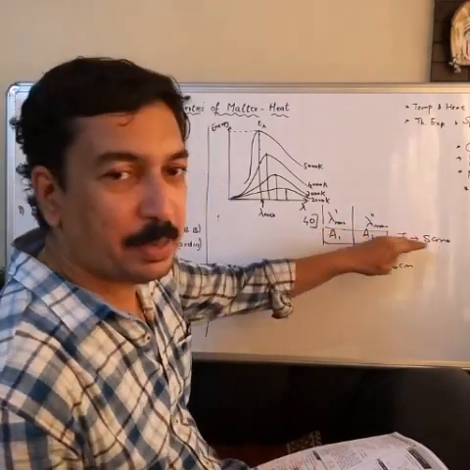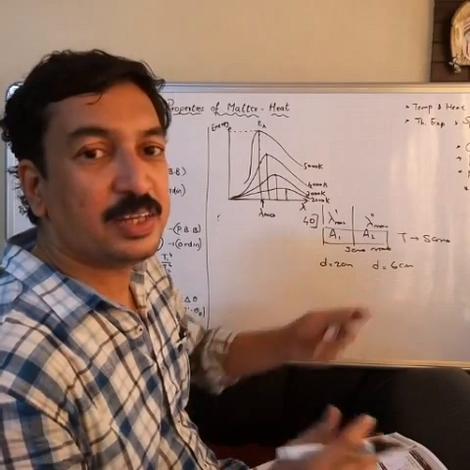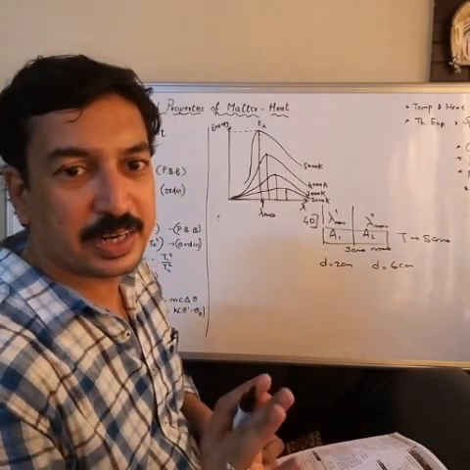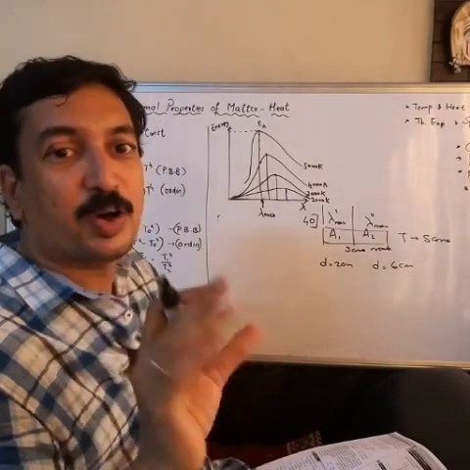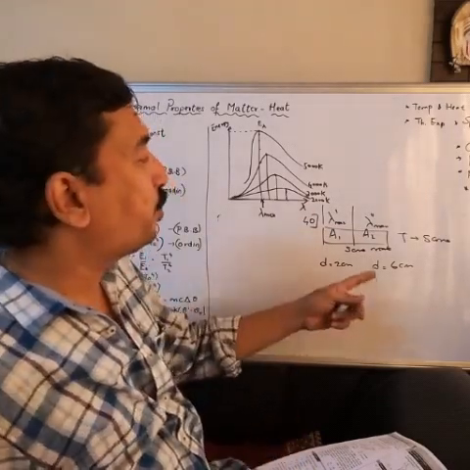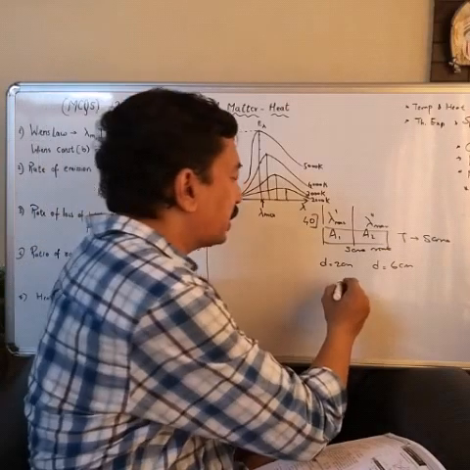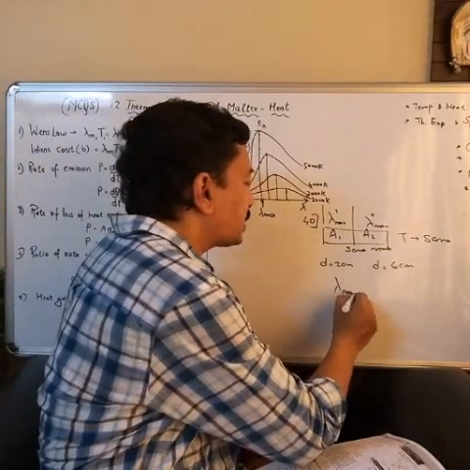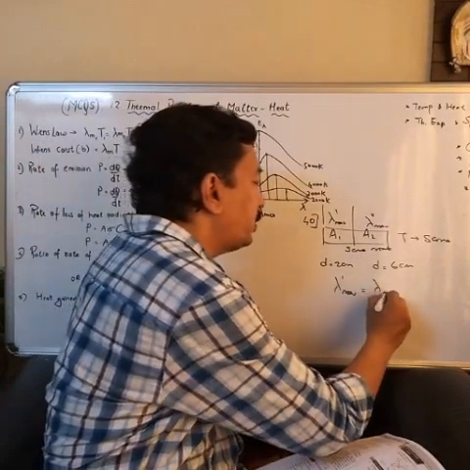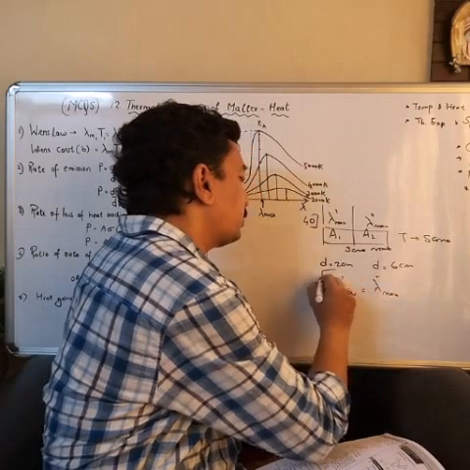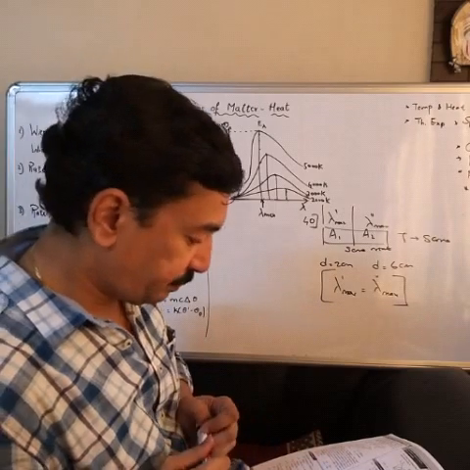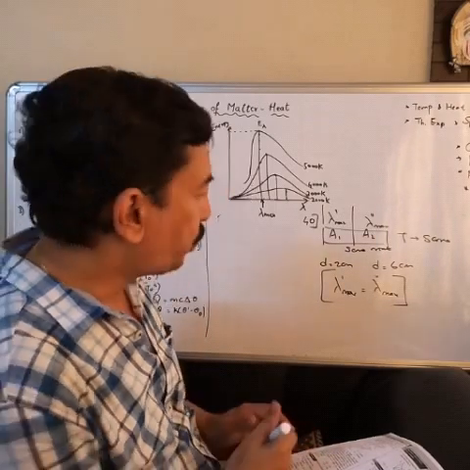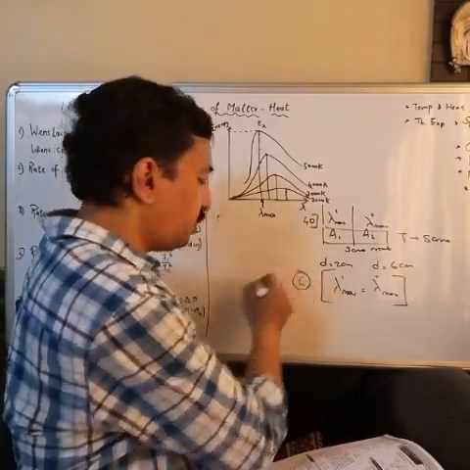Since both are at the same temperature, the wavelengths will also be the same. The wavelengths do not depend on the diameter or surface area; they only depend on the temperature. So I can conclude that lambda max dash equals lambda max double dash. This will be the correct answer, that is option C.